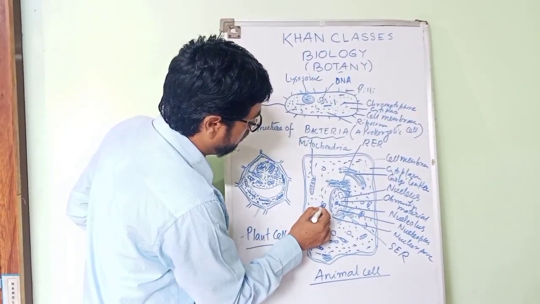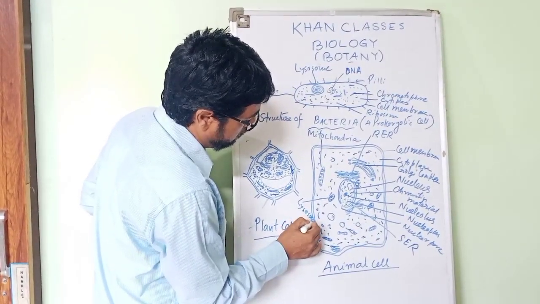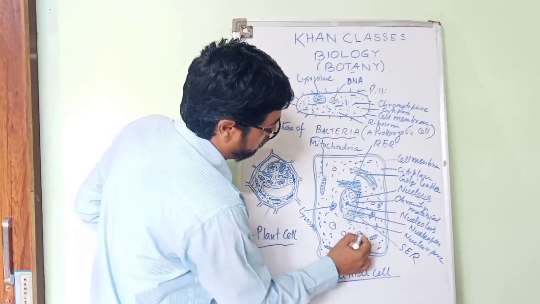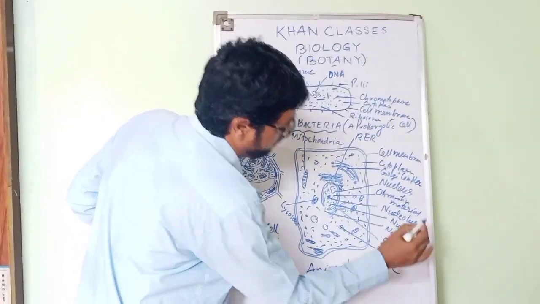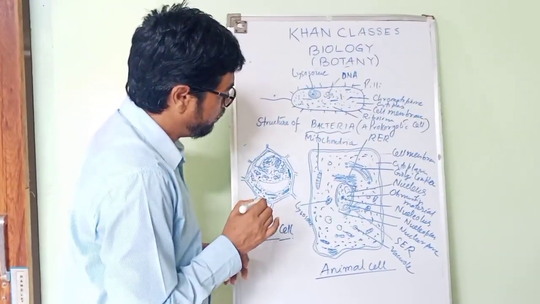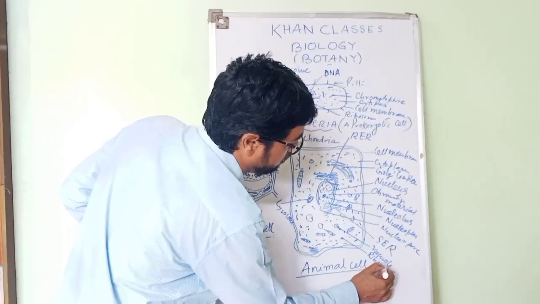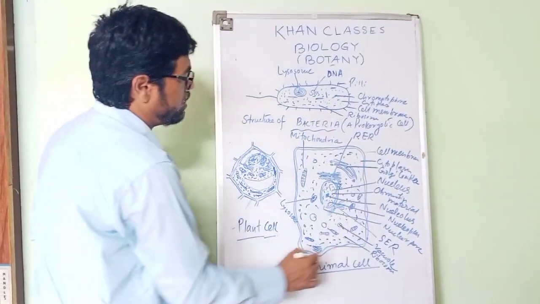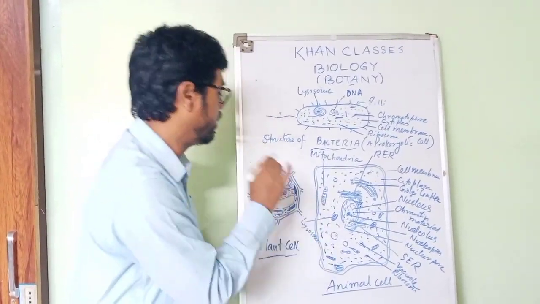Then you will find lysosomes in the animal cell. Then you will find vacuoles. Small vacuoles are found in animal cells. Sometimes they are absent, and sometimes they are present. Besides these, you will find the ribosomes. So these are the different structural components, the cellular organelles, found inside the animal cell.